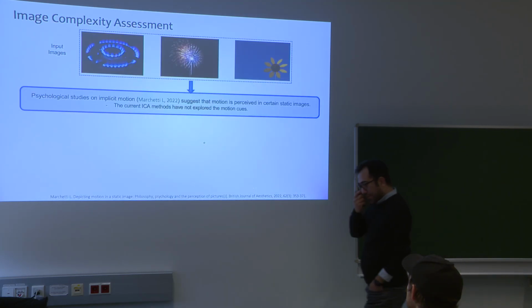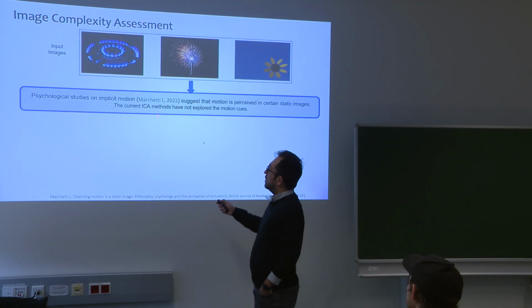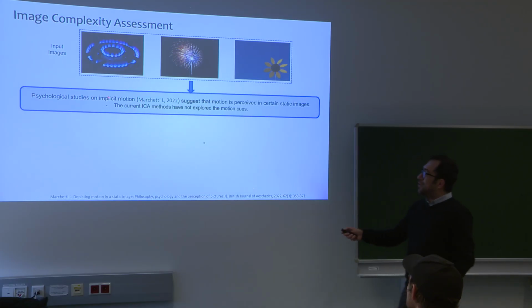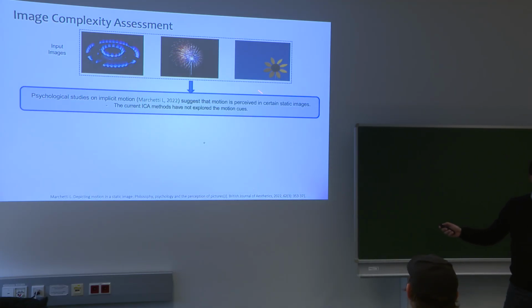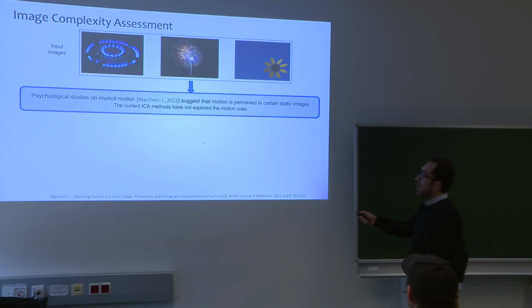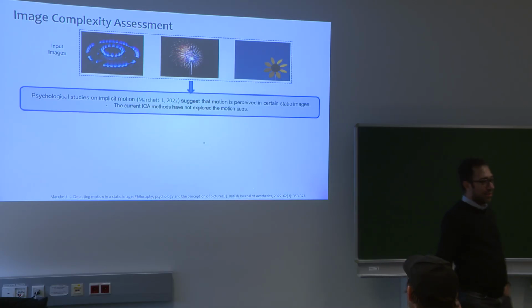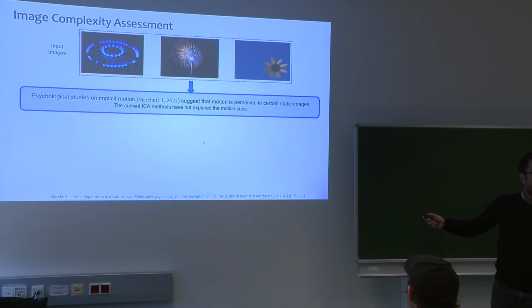But the other one that I'm very much interested in is considering the implicit motion. If you look at psychology, you can see that some static images, I'm not talking about videos, I'm talking about static images, people may perceive implicit motion for some of them. When you look at this, what do you perceive?